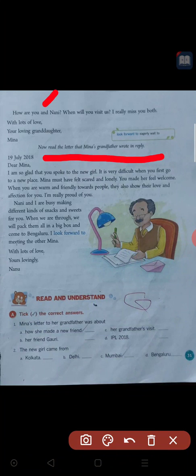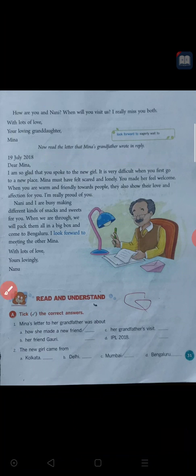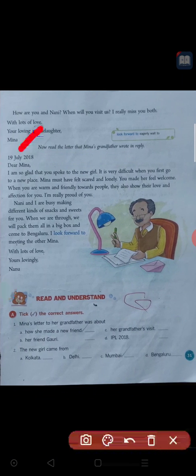After reading, she asked some questions: how is Nana, how is Nani and you, and when are you coming to the city to visit us, I am missing you a lot. For that he wrote in reply. He wrote that letter on 19th July 2018. And dear Meena, it means he is writing this letter to his grandchild.